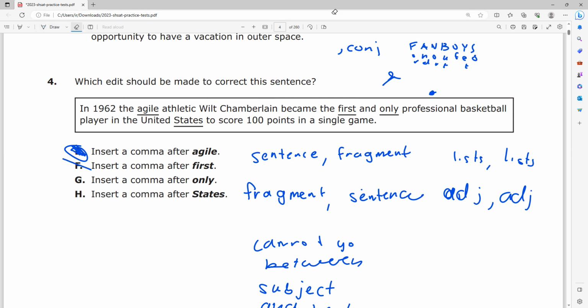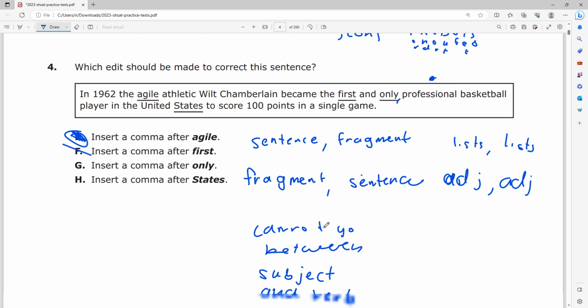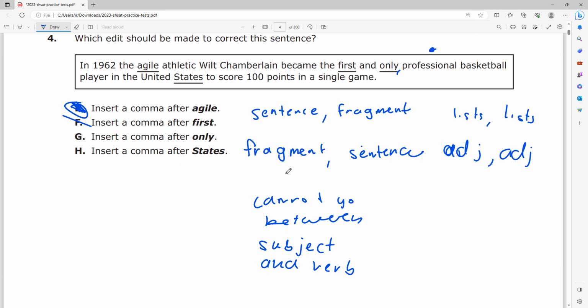And the thing with only, right, you don't need a comma and only, because it creates a splice, right? It goes against our number one rule, which says that you cannot place a comma between the subject and the verb, right? That doesn't make grammatical sense.